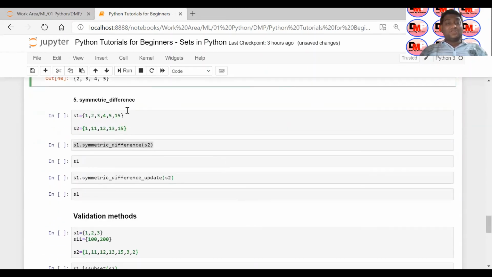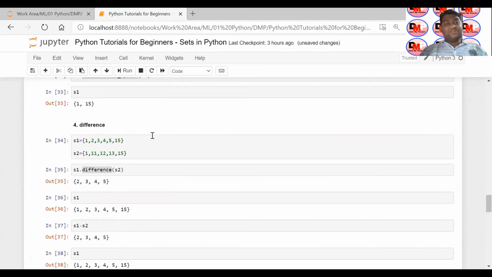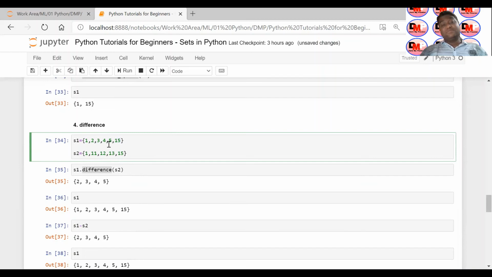There is another method called symmetric difference. So in difference, you have seen that whatever element is common with S1 will not be displayed, and only those elements will be displayed which are not common to S2.